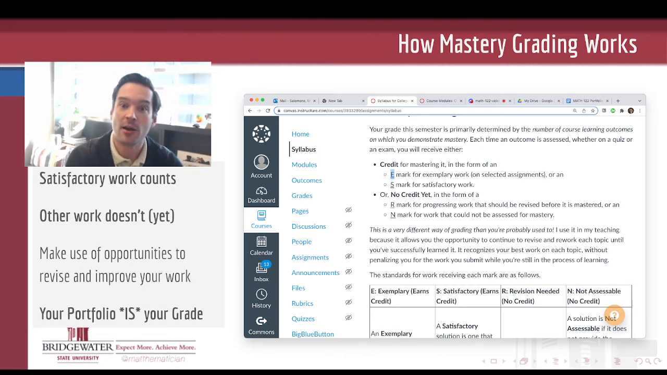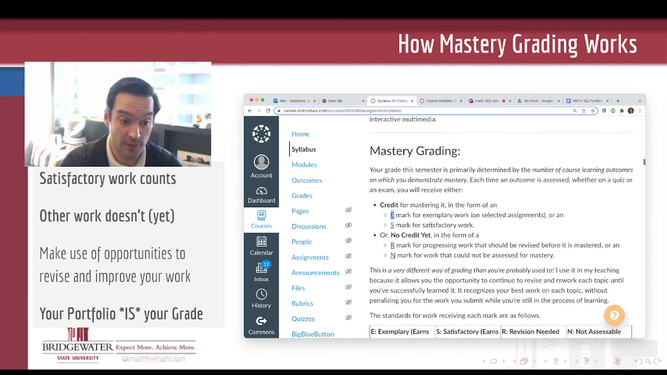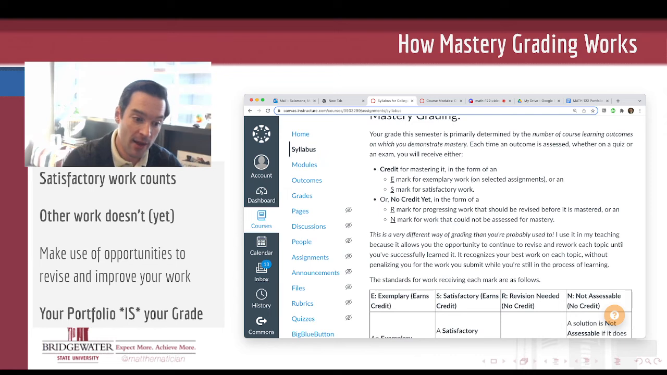If you receive a satisfactory mark on a completion quiz and copy and paste that into your portfolio, you'll get satisfactory points for it, 7 points. But there's some additional work that you could do in order to bring it up to the exemplary level if you wanted to earn more credit for it. But either way, a credit mark earns you credit in your portfolio.